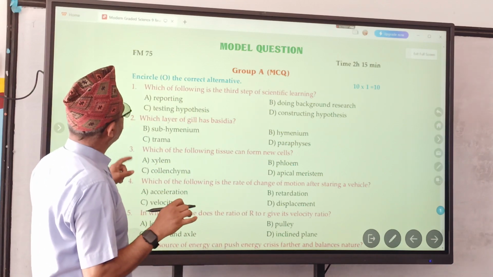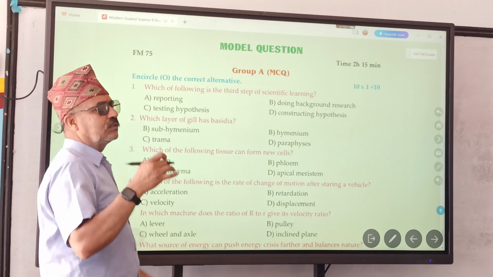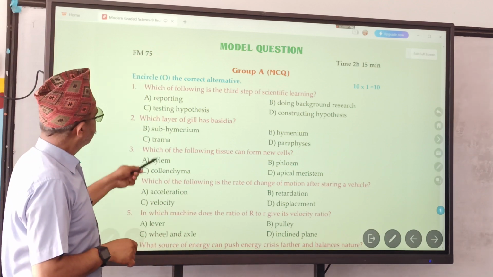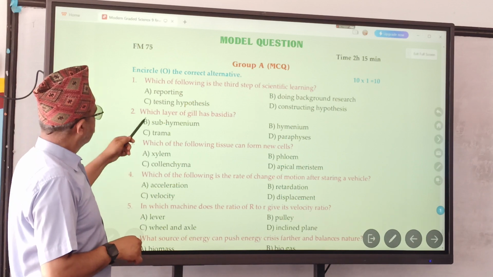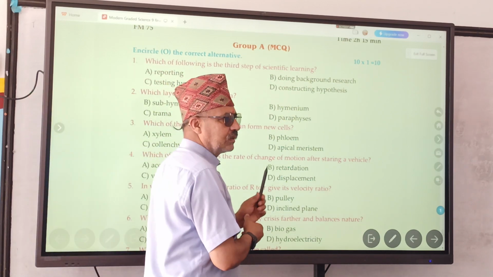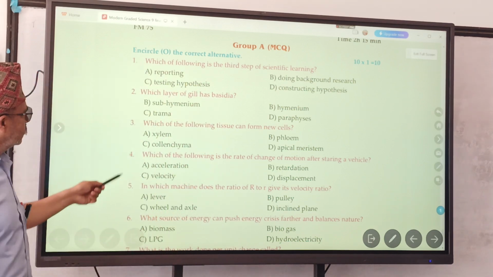And so, which are the no problem. Here, if it is given in a circle, then circle it. But if I say choose the best answer, it means tick only. Okay. See how many questions are given here. How many questions are here? Yeah. So see, MCQ, 10 questions.